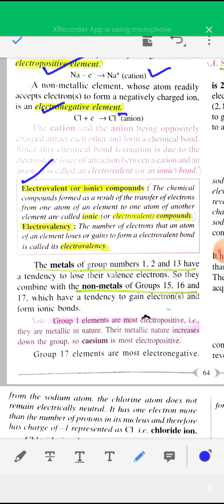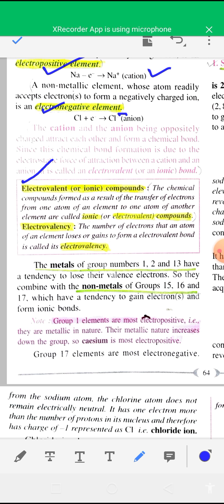The chemical bond formed as a result of transfer of electrons from one atom of an element to one atom of another element is called an ionic or electrovalent bond, and the compounds are called ionic or electrovalent compounds.